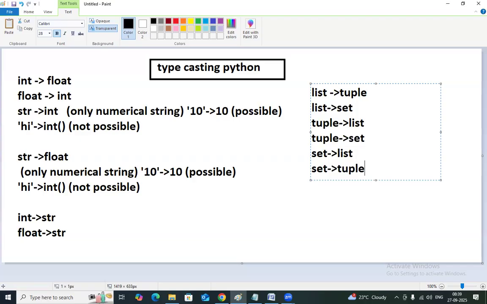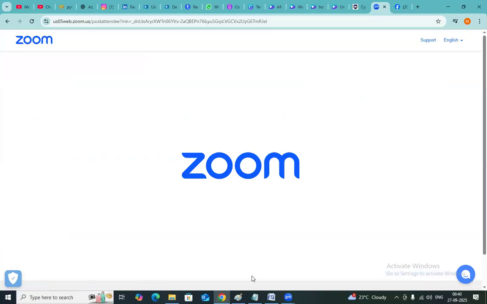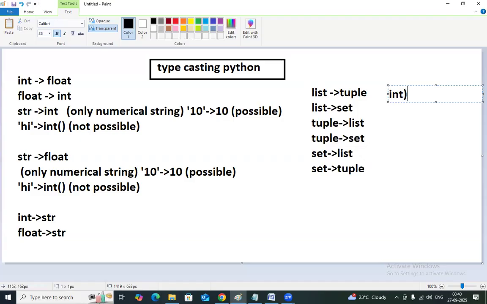We will see how this kind of typecasting is available programmatically, in the lab in Colaboratory. For that you have specific methods. Whenever you want to convert different values, float or string, into integer, int(). Whenever you want to convert into float, float(). Whenever you want to convert into string, str(). Again, list(), and again, tuple().